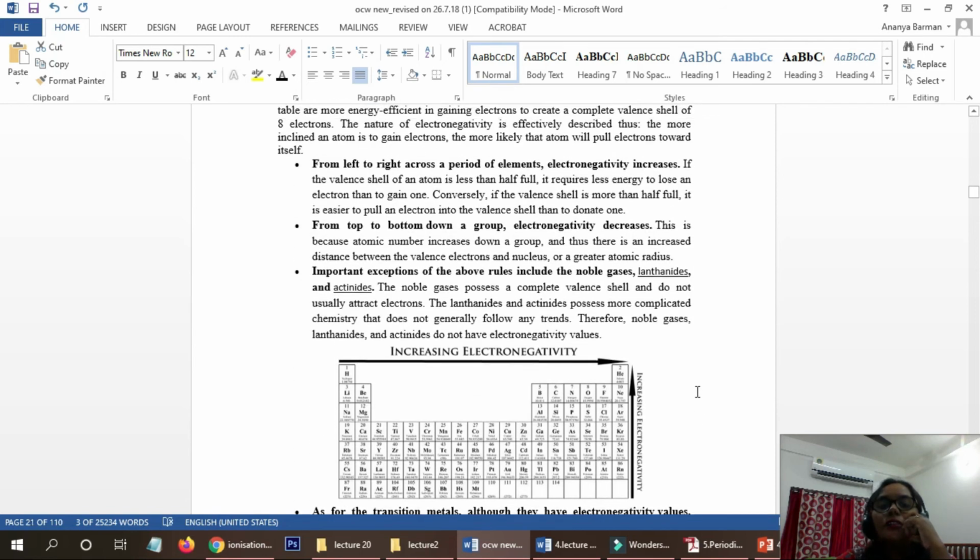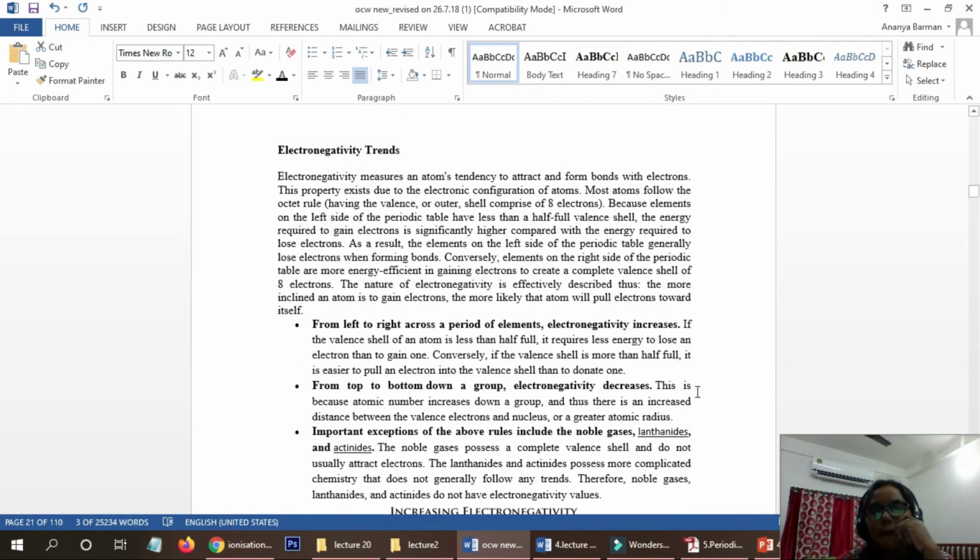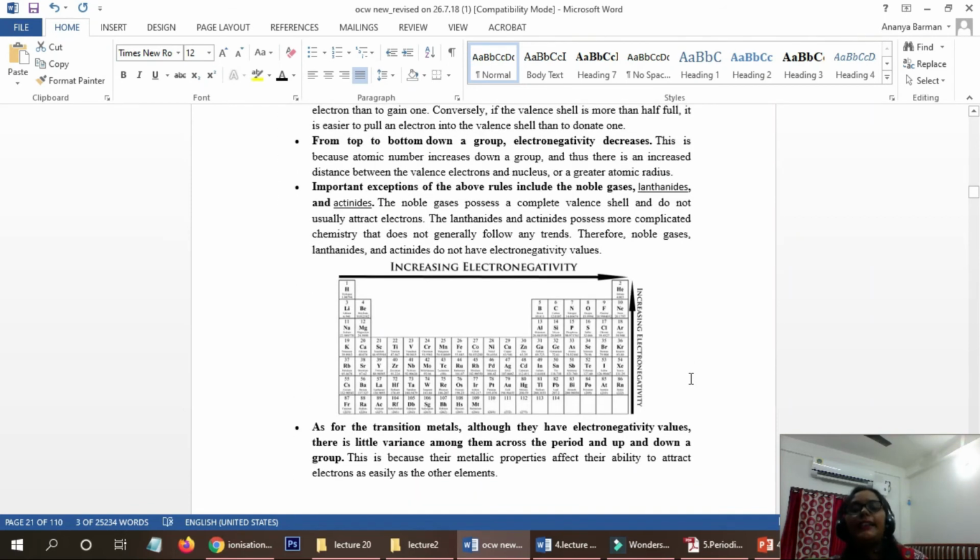Okay, now electronegativity. What do you mean by electronegativity? Electronegativity means the property, the tendency to attract the bonded electron towards itself. Okay, like if we have a water molecule. Water molecule, what will happen? In a water molecule, we have an oxygen atom and two hydrogen atoms.